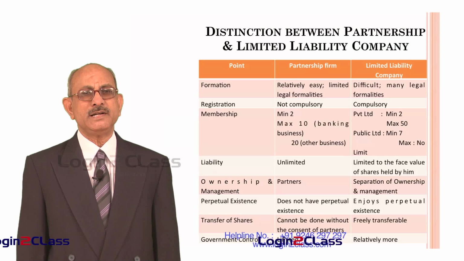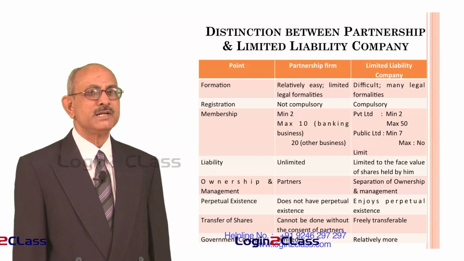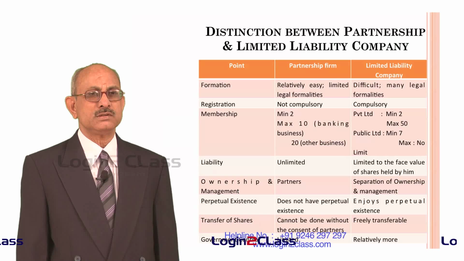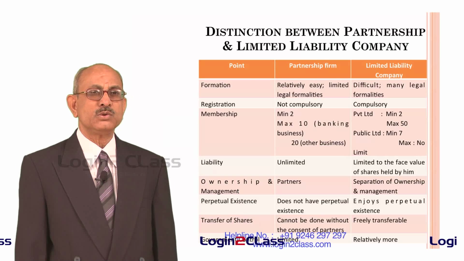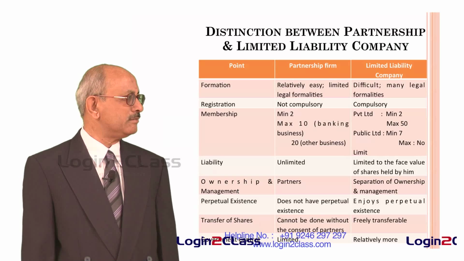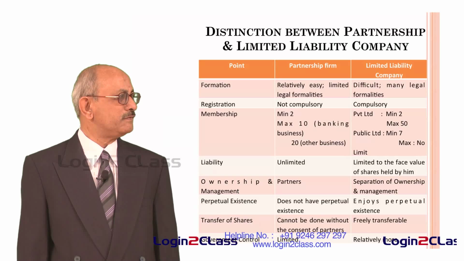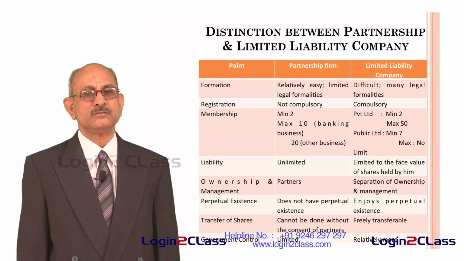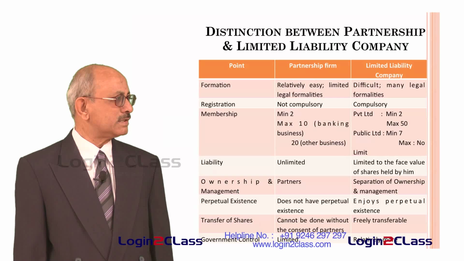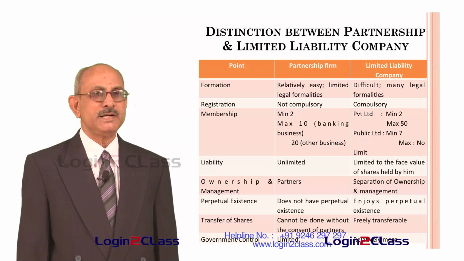And as far as liability is concerned, you know that in the case of a partnership firm, the liability is unlimited. That means the partners are liable for the dues owed by the firm to the extent of the entire dues, irrespective of the capital brought in by them. Whereas in the case of a limited company, they are limited to the face value of the shares held by them. That means the personal properties of the members cannot be attached on account of the liabilities of the company.